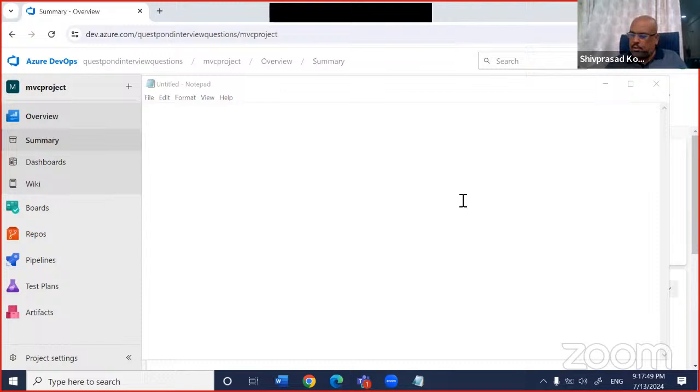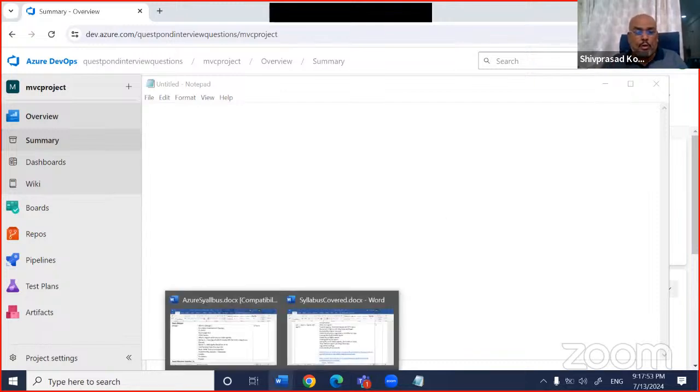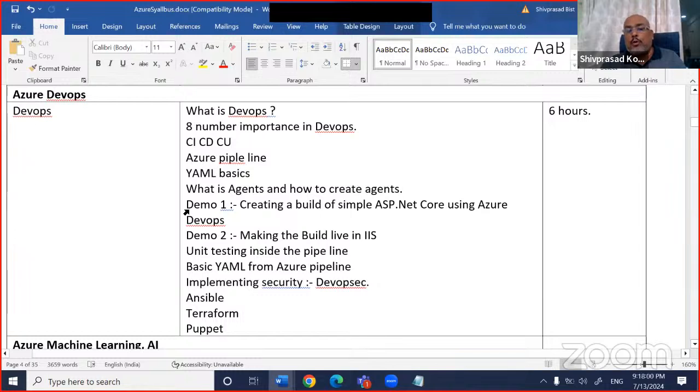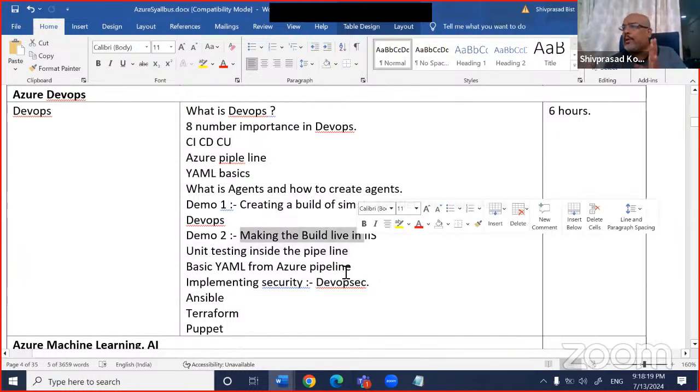Now, let us see out here. So first thing what I've done, remember guys, today my goal is to make you understand all the important pillars of Azure DevOps. Today I will do the demo, but tomorrow we'll be having a very big demo. Tomorrow, one of our friends, Manisha, will be doing the demo and I'll be explaining it. In that demo, we will actually create an ASP.NET Core application, check in that code, then build it in YAML, and then make it live in IIS, right? So it will be a very, very big demo tomorrow, right?